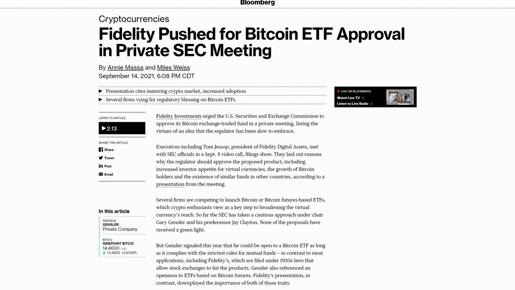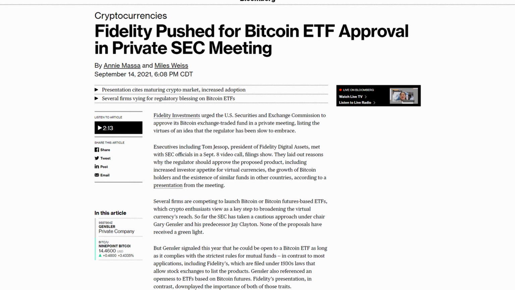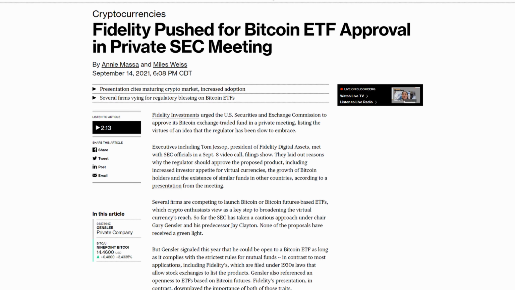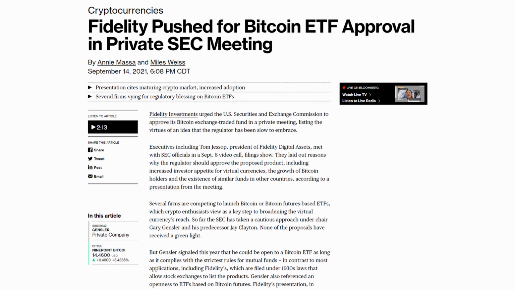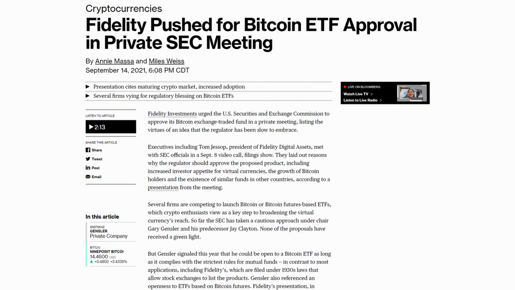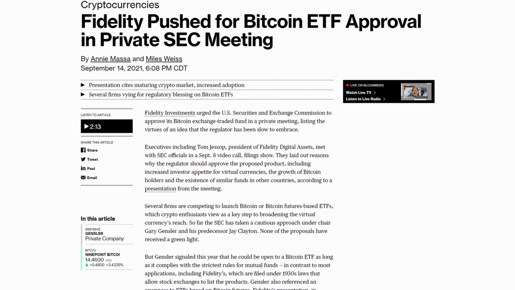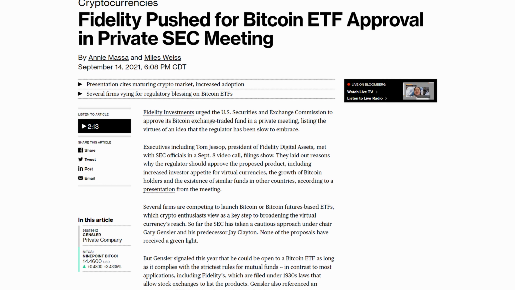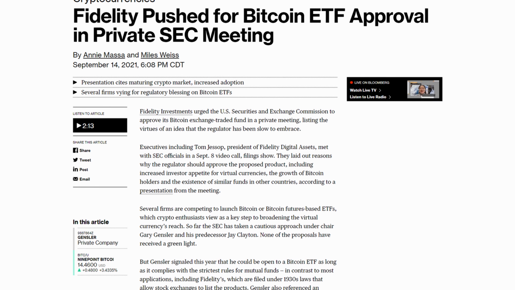On the other hand, we saw Fidelity urge the SEC in a private meeting to approve its Bitcoin ETF. It was reported that they had a video call meeting on September 8th where they laid out reasons why the SEC should approve their products. Fidelity filed its application in March and is looking to seek approval before other investment portfolios do. In the end, the head of the SEC, Gary Gensler, is taking a more cautious approach.